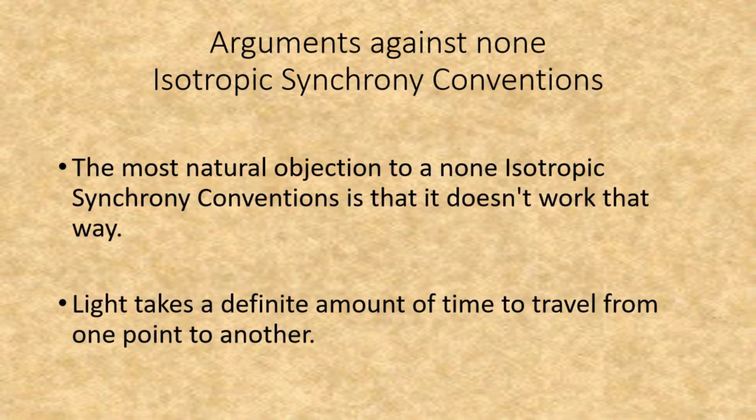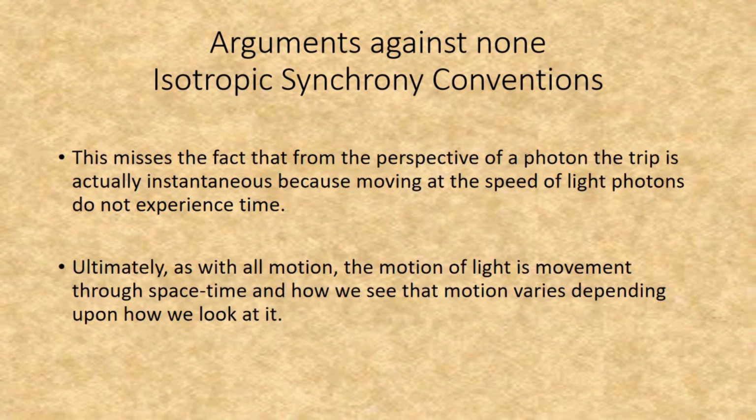The most natural objection to a non-isotropic synchrony convention is that it doesn't work that way. Light takes a definite amount of time to travel from one point to another. This misses the fact that, from the perspective of a photon, the trip is actually instantaneous because, moving at the speed of light, photons do not experience time. Ultimately, as with all motion, the motion of light is motion through space-time, and how we see that motion varies depending upon how we look at it.